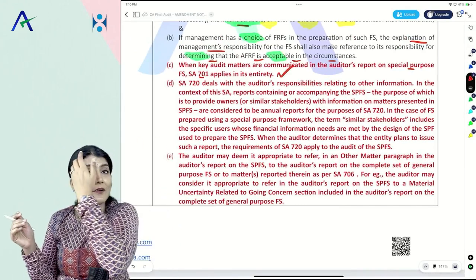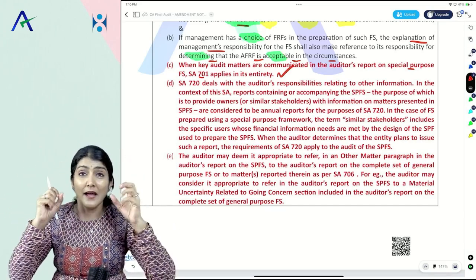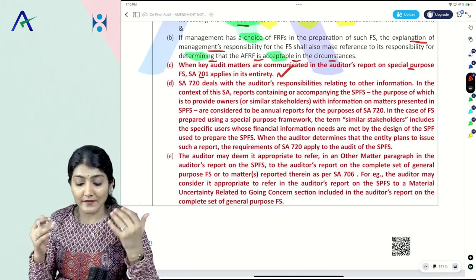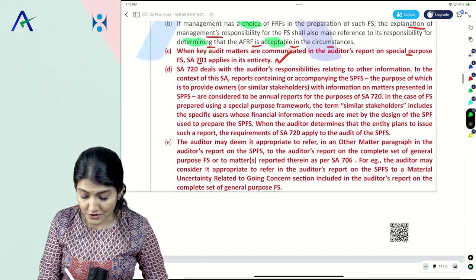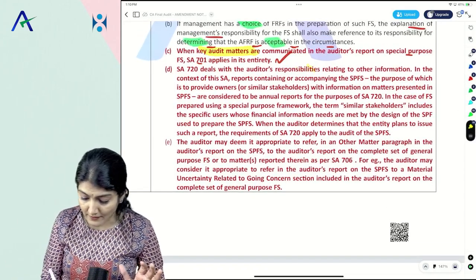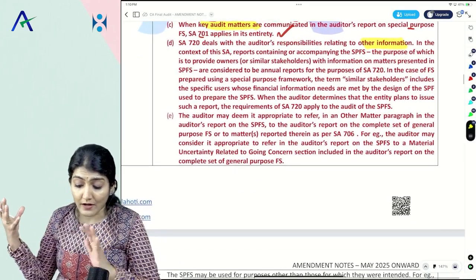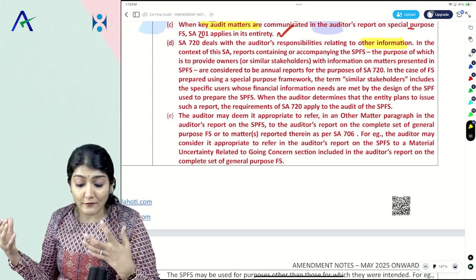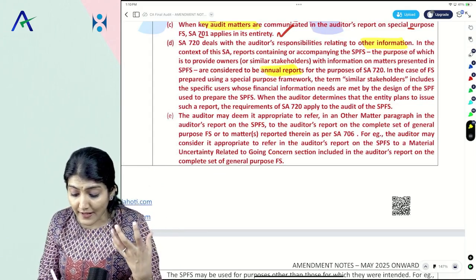Right, so now you're giving a report on the special purpose framework and you want to include a key audit matter, the matters which are of most significance. So it says 701 applies in its entirety. Right, then SA 720 deals with the other information. So key audit matters, now other information. In the context of this SA, the report containing or accompanying the financial statements, the purpose of which is to provide owners with information on matters presented in the financial statements, is considered to be the annual report.